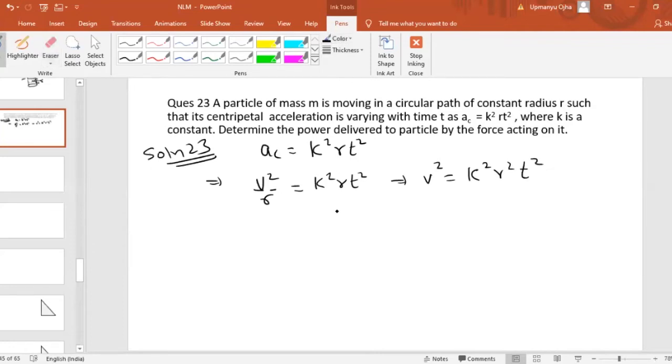From here we can get the value of velocity, or the speed of the particle, that would be equal to k r t.